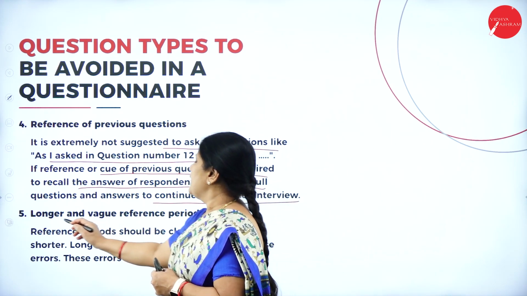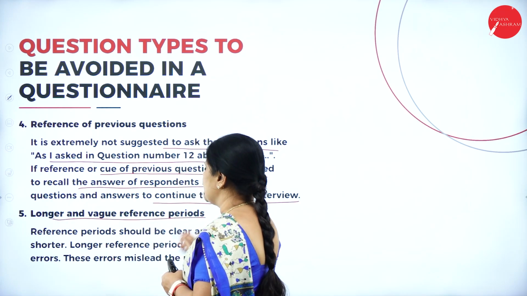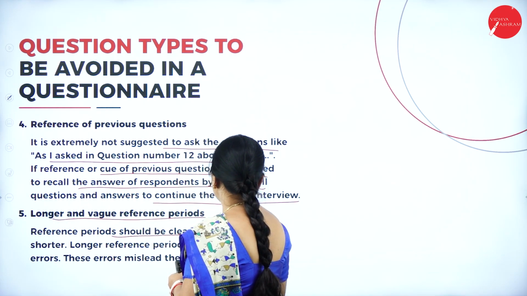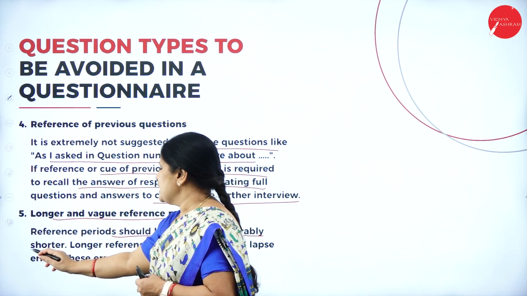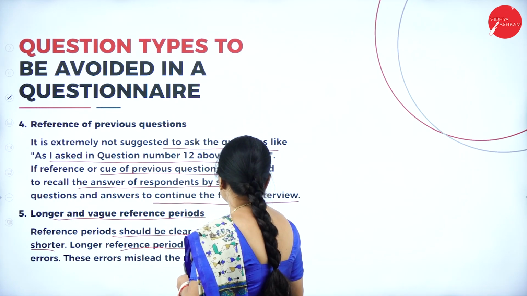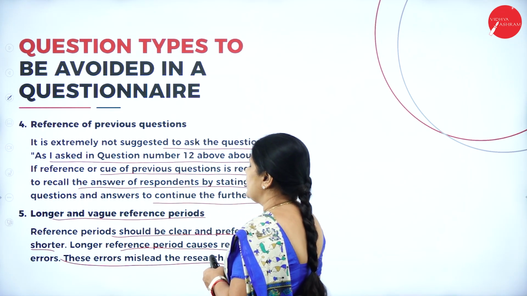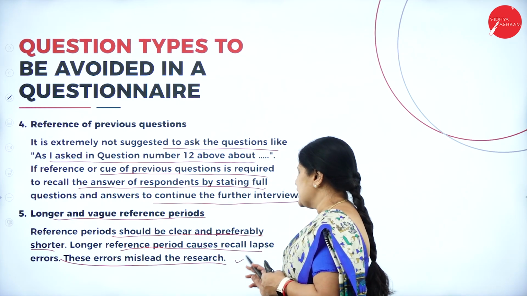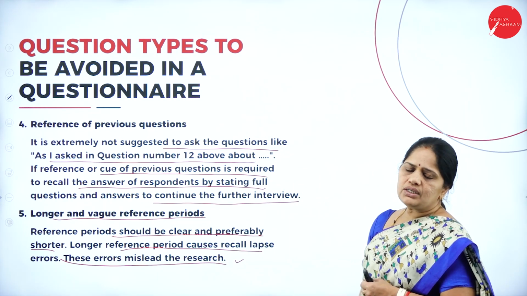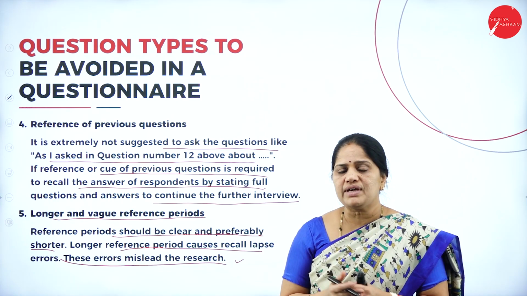The longer and vague reference periods. Reference periods should be clear and preferably shorter. Longer reference periods cause recall lapse, and these errors mislead the research. So try to have reference periods which are very short.